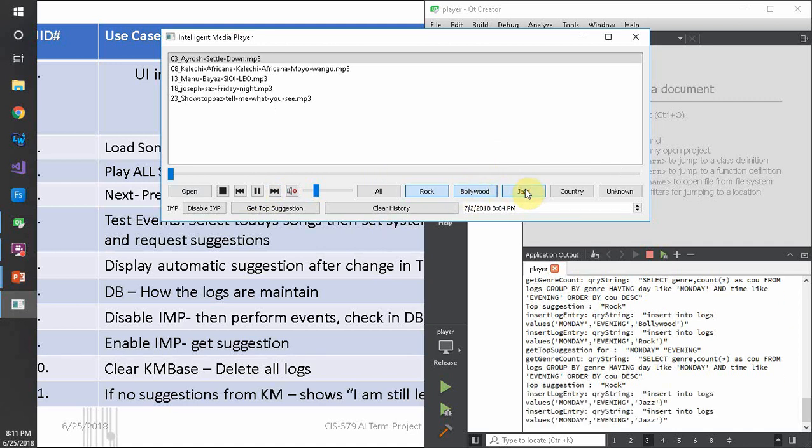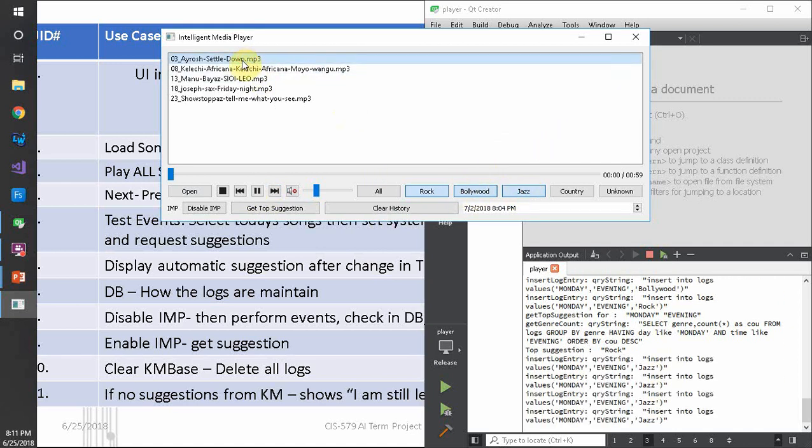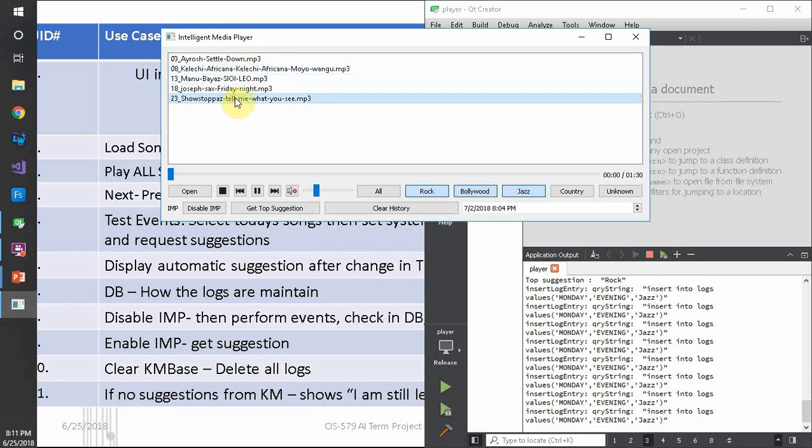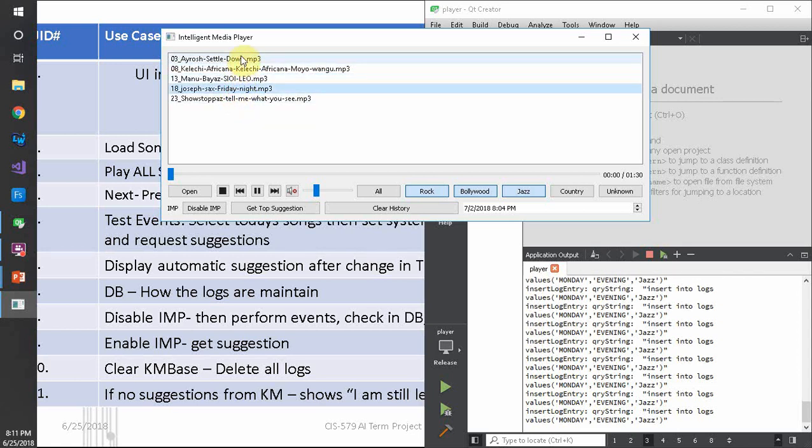Now let me go to jazz. Let me play some jazz music and a couple more entries. You can see the entries are getting updated here. I want to make sure that I'm listening to a lot of jazz songs.